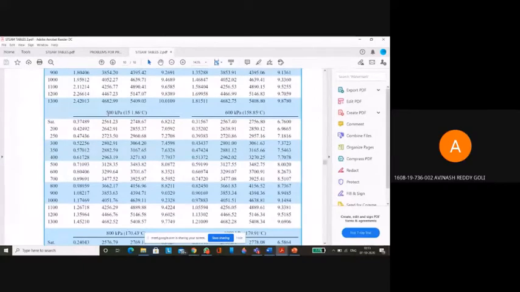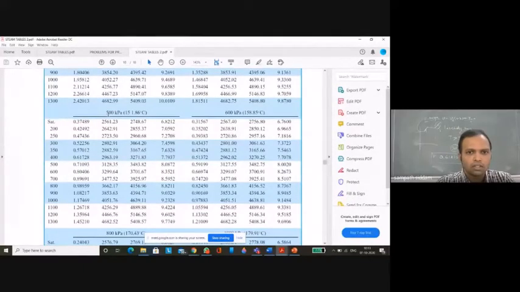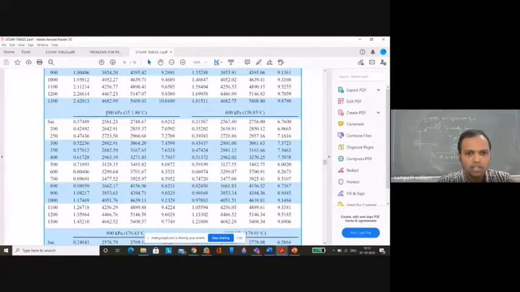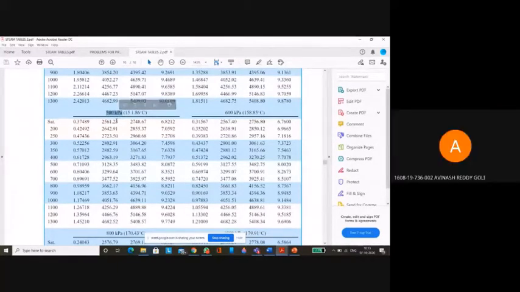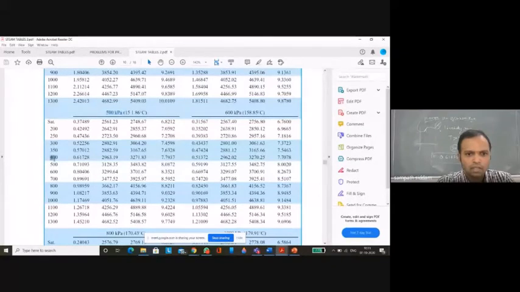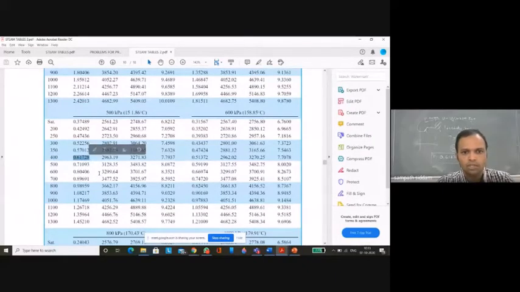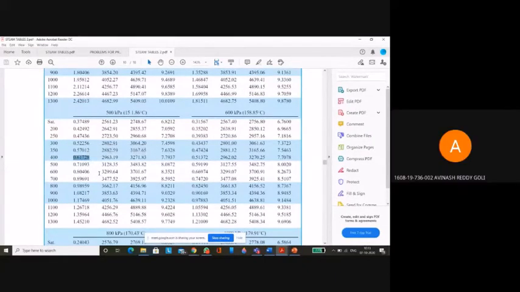Look at the screen. See here, it is 500 kPa, and here the temperature is 400. Now you have to look here. The specific volume is 0.61728. No issues, very near value. Anything is fine.